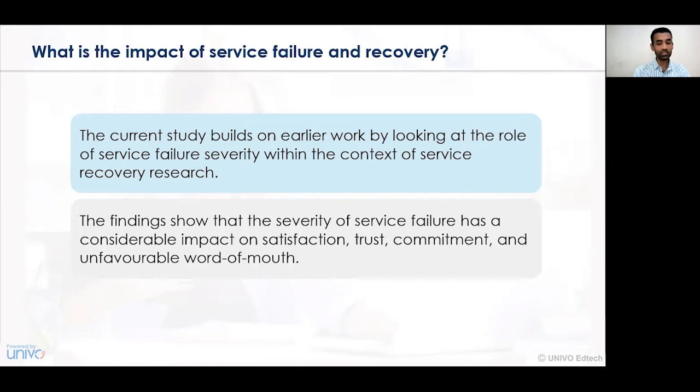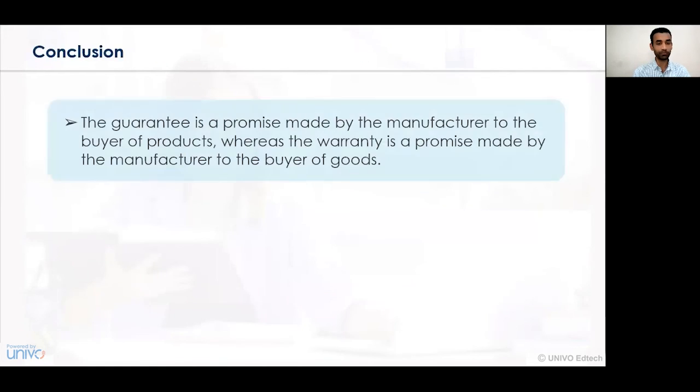The findings of this particular survey have shown that severity of service failure has a considerable impact on the satisfaction of certain customers, wherein trust and commitment suffer and unfavorable word of mouth passes from one person to another. Hence, organizations should always try to see that no defect arises with respect to the warranty or guarantee contract in existence, and that service failure and recovery situations do not arise in a way that may hamper the impact or image of the organization.